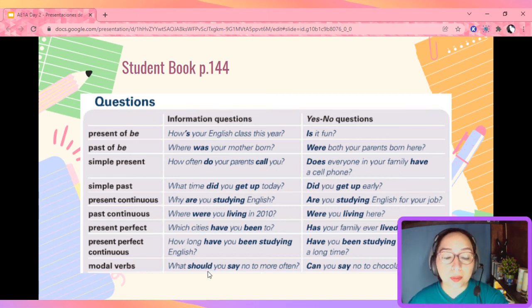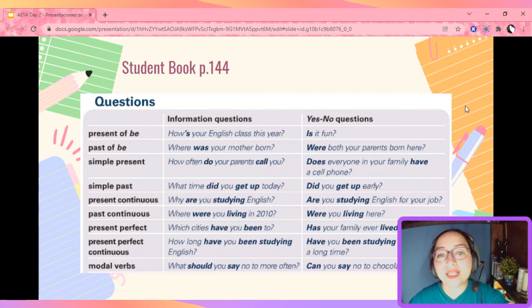With modals, remember in a question, modal... how do we make them into yes/no questions? Well, it's very easy. You just need to remove the WH word. For example, are you happy? Or why are you happy? If you notice, I'm just using or deciding not to use the word why. And that is going to change a yes/no question to an information one.